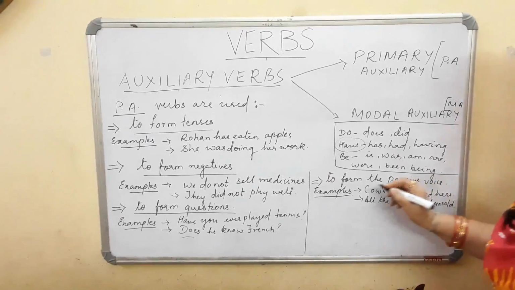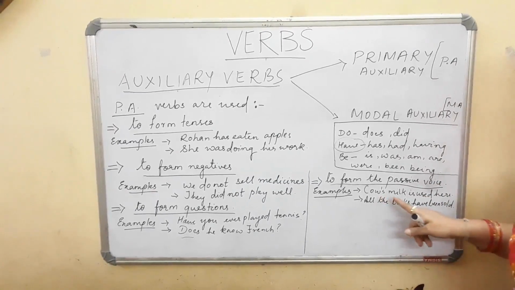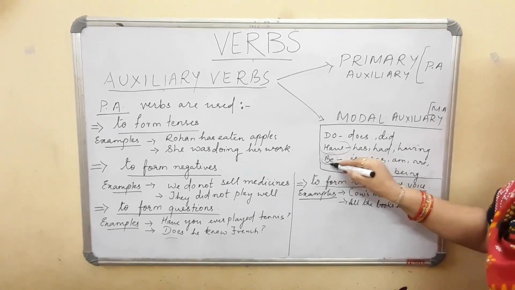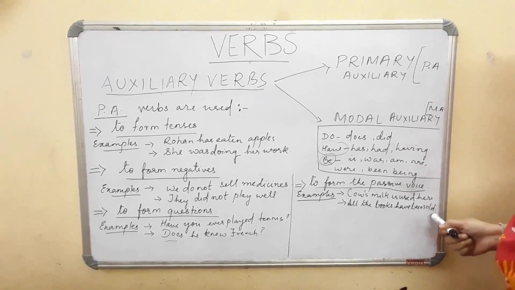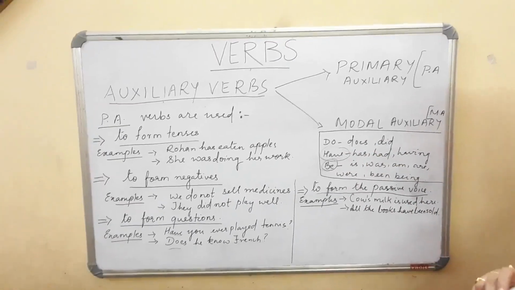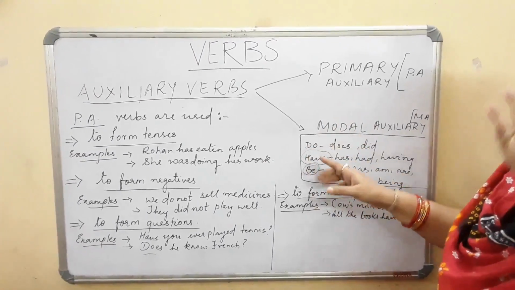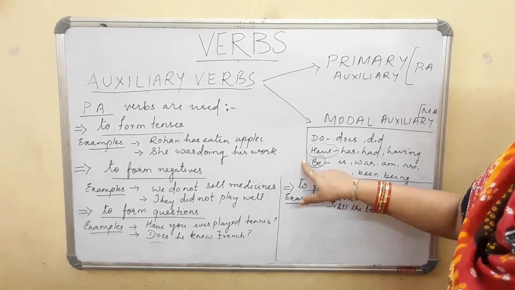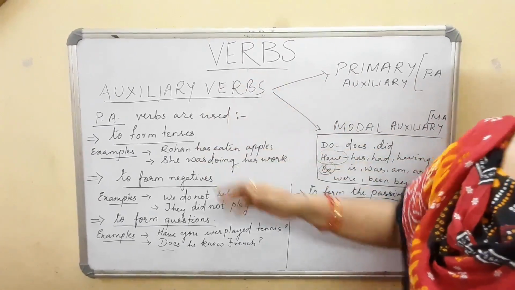Another one is to form the passive voice. For example, cow's milk is used here. Is has been taken from the be verb. All the books have been sold. Have been has again come from the helping verb have. So these are the ways we can use these three primary auxiliary verbs, or primary auxiliaries, in different formats.